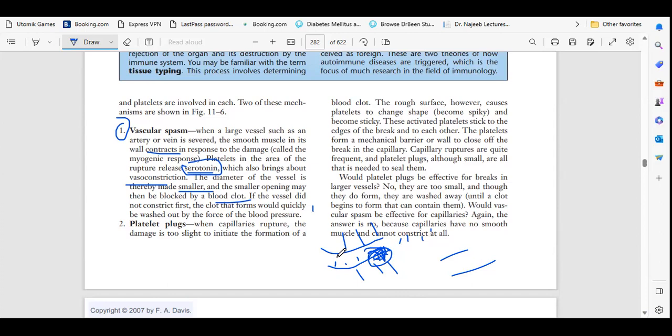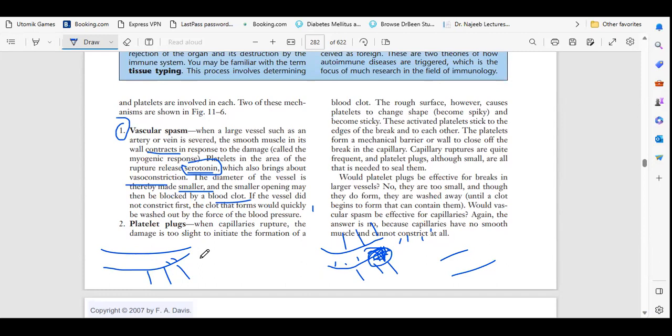Okay, understood. So again, I will repeat it. Here we have one artery, and here we have smooth muscle. Here we have the artery and here we have the smooth muscle. So basically, if a rupture happens, the muscle will constrict first.